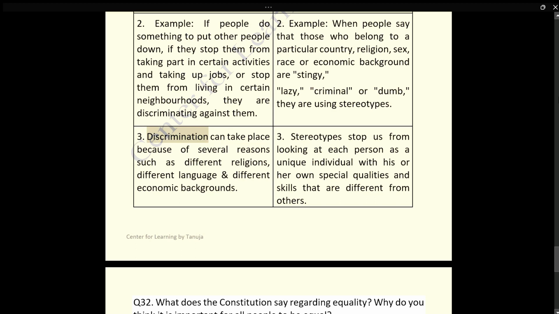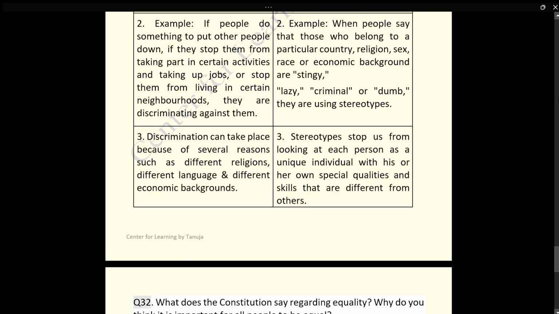Discrimination: 3. Discrimination can take place because of several reasons such as different religions, different language, and different economic backgrounds. Stereotypes: 3. Stereotypes stop us from looking at each person as a unique individual with his or her own special qualities and skills that are different from others.